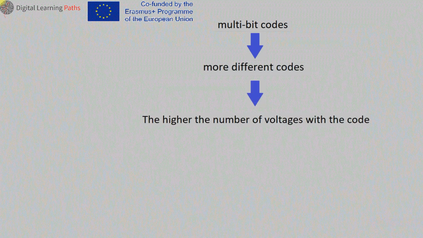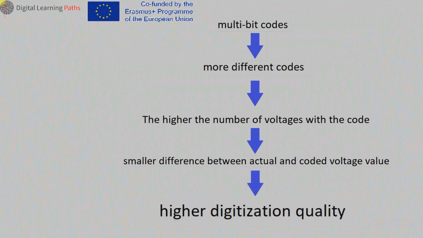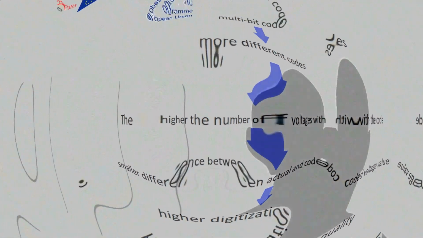In order to obtain a larger number of codes, it is necessary to increase the number of bits that each code consists of. The relation between the number of bits and the number of combinations is 2 to the power of n. This, on the other hand, requires a higher digital signal transmission speed expressed in kbs.